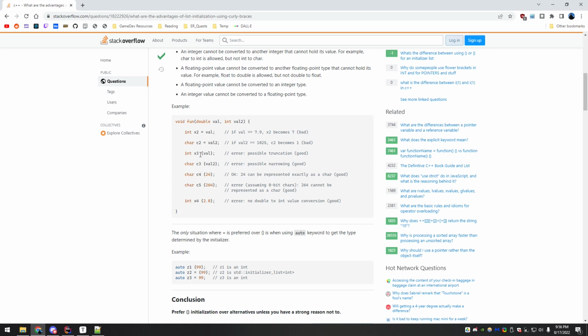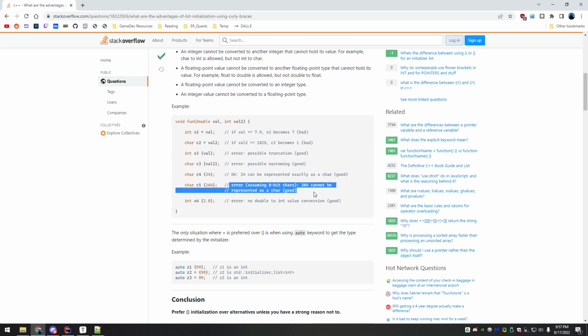Now say they're creating another int, same as the first example, but now we use the brackets. It's going to throw an error and tell you, hey, you shouldn't do this because it's going to truncate your decimal. Same thing with the char, narrowing, which is like it's losing bytes. But when something fits, so not another char but 24, then it's like, okay, that's fine, you can do that because it can fit that hex value.